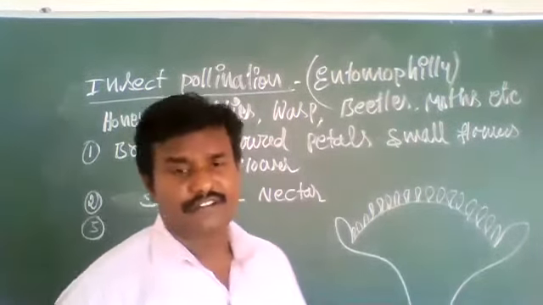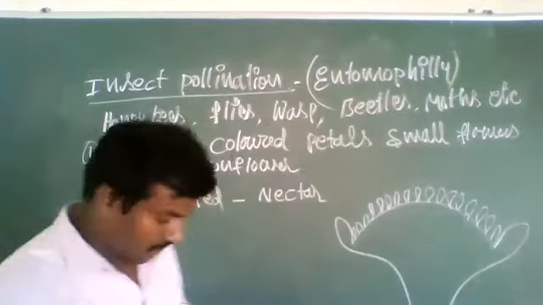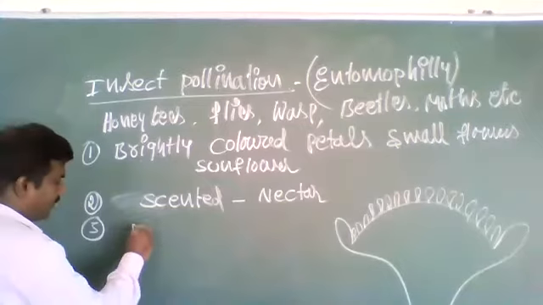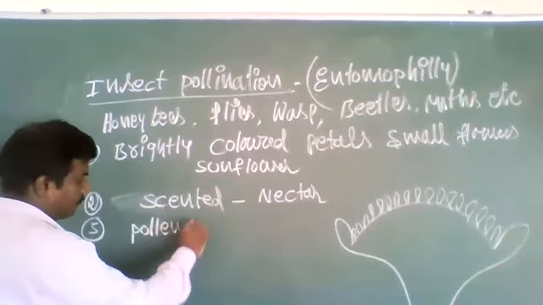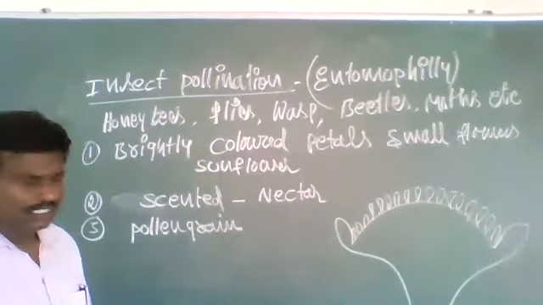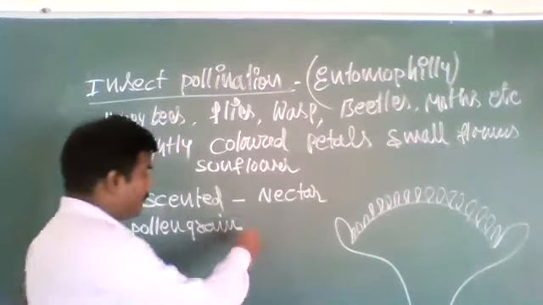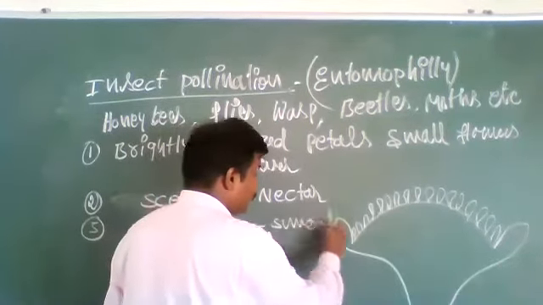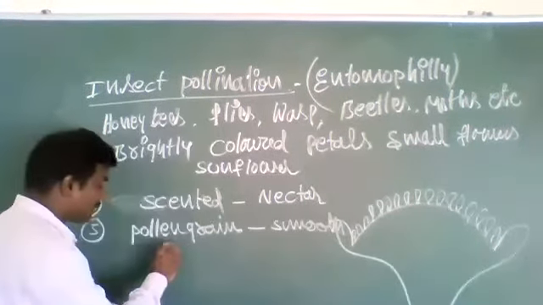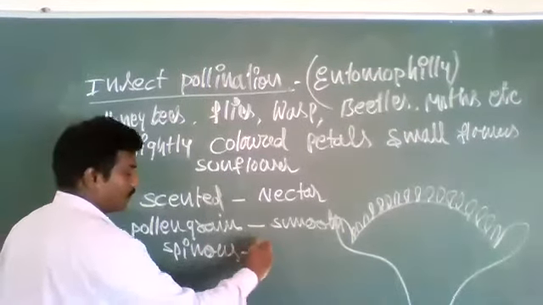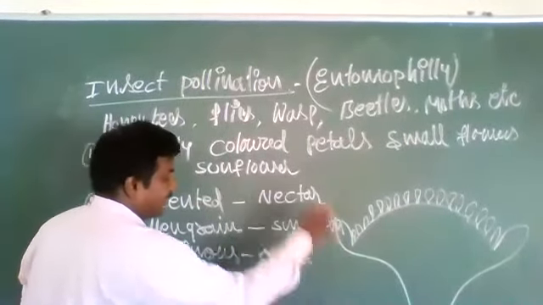Generally, the flowers which have pollen grains, the male reproductive parts, have pollen grains that are very smooth and have a spinous outer layer.